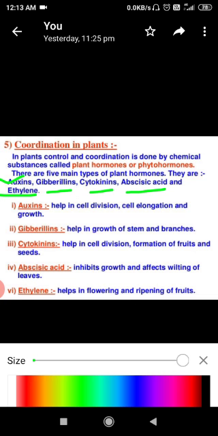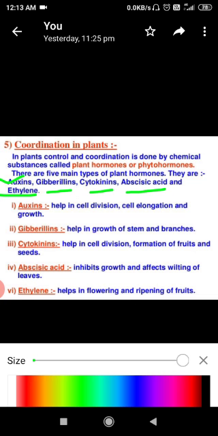So auxin is basically responsible for initiating cell division, cell elongation and growth. Auxin is responsible for the initiation of cell division and cell elongation, and due to this cell elongation, growth happens in plants.